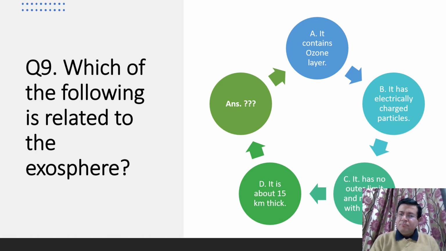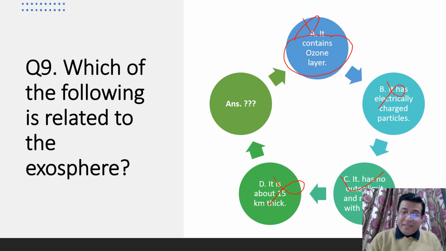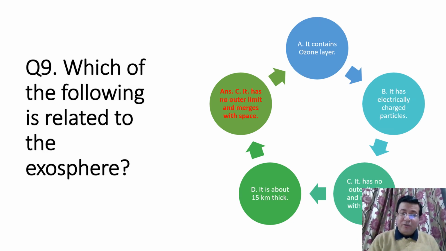A option contains ozone layer. No, it is wrong because stratosphere contains ozone. B. Electrically charged particles. No, ionosphere has electrically charged particles. It is about 15 kilometer thick in D option. No, it has no outer limit. Already we have discussed. So C is right. It has no outer limit and merges with the space. That is why your C answer is the right answer. It has no outer limit and merges with the space because we are talking about exosphere, the outermost layer.